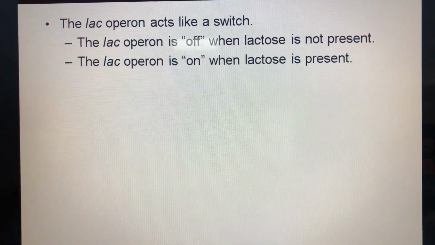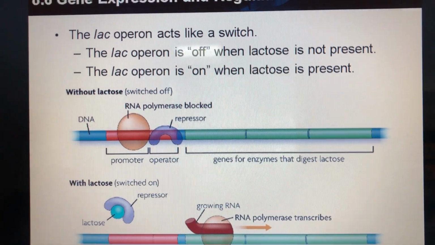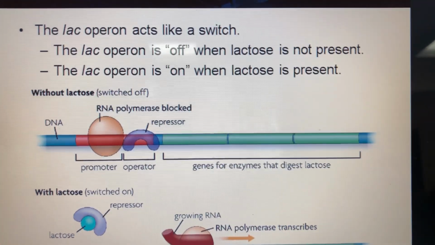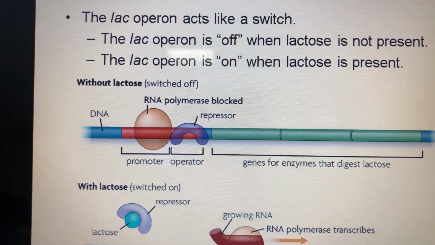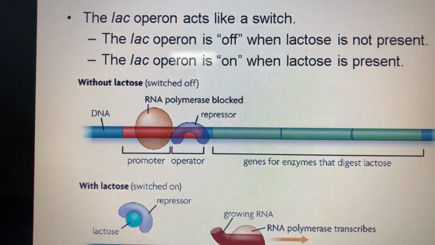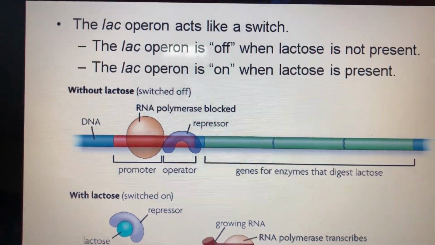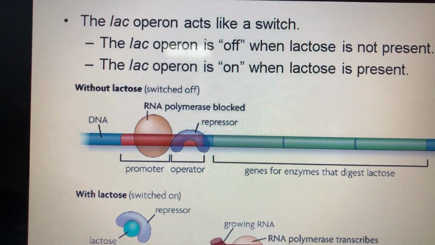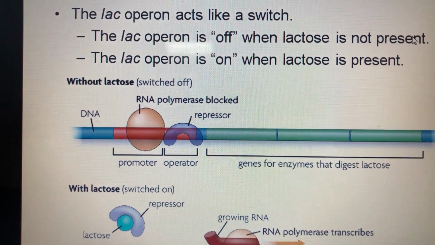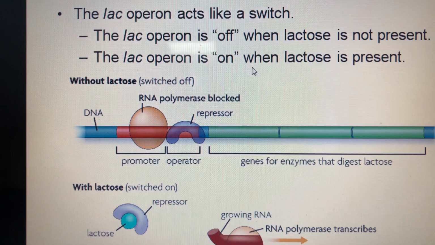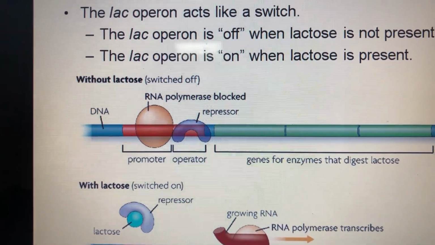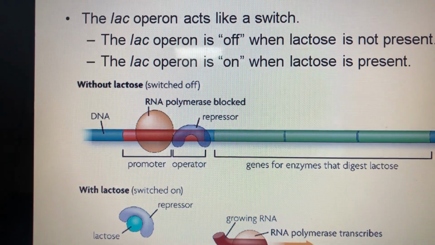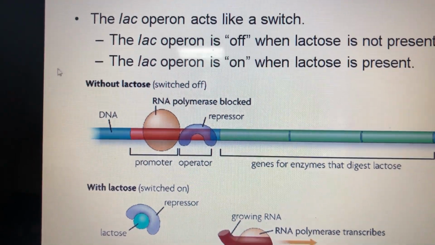Now, this operon can switch on and off depending on the absence or presence of lactose in the bacteria's body. Now, if there is no lactose, if lactose is absent, there is no need for this enzyme to be produced or synthesized, and we said the enzyme is a protein. So what will happen here?